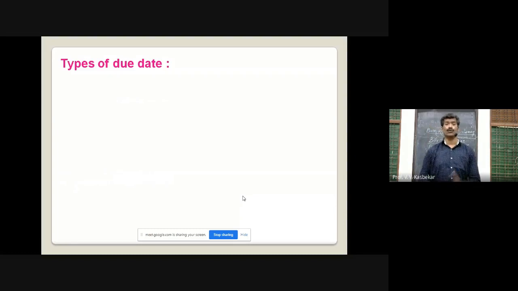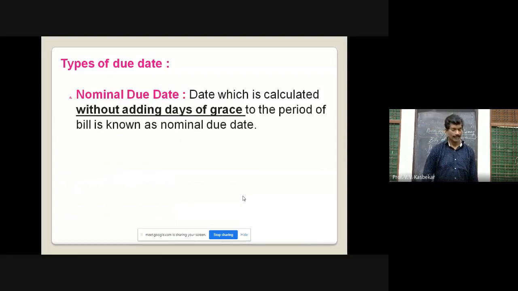Types of due dates. Let us see which are the types of due dates. Nominal due date. The date which is calculated without adding days of grace to the period of the bill is known as nominal due date. Here one thing is important: when the bill is due, that date is called the nominal due date, without adding 3 grace days.